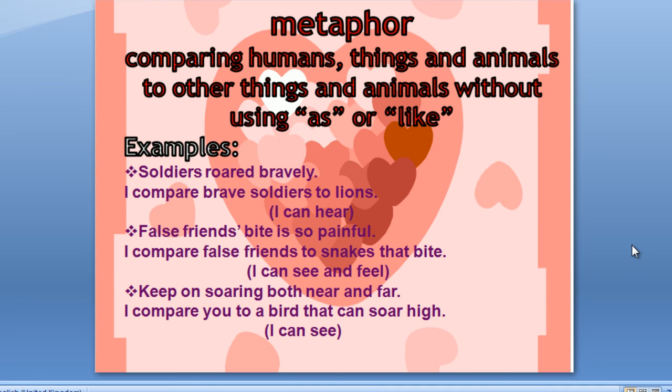Here I can hear. False friends' bite is so painful. I compare false friends to snakes that bite. I can see and I can feel. Keep on soaring both near and far. I compare you to a bird that can soar high. I can see.